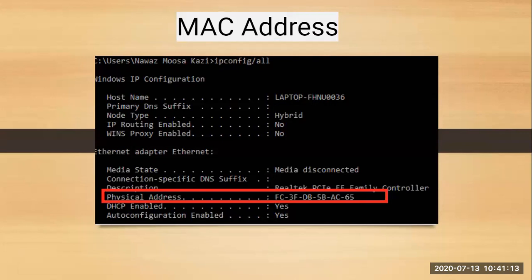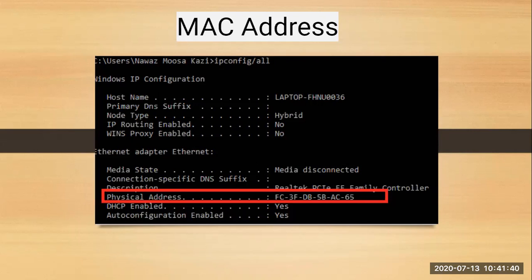So in short, we can say the MAC address is your physical address, your hardware address, that is a unique identifier for your computers, and that is done with the help of a NIC card, that is your network interface controller card. It is nothing but your 48-bit or 64-bit address, which is associated with your network adapters.